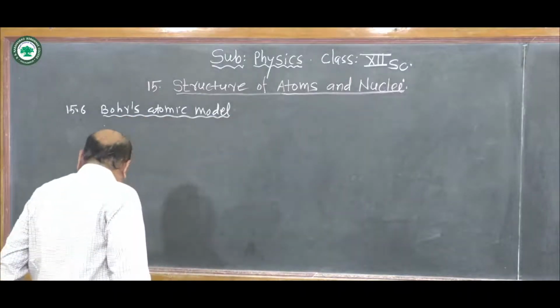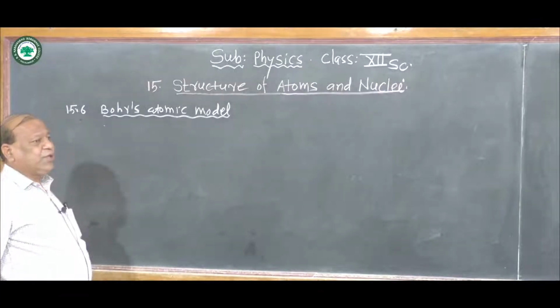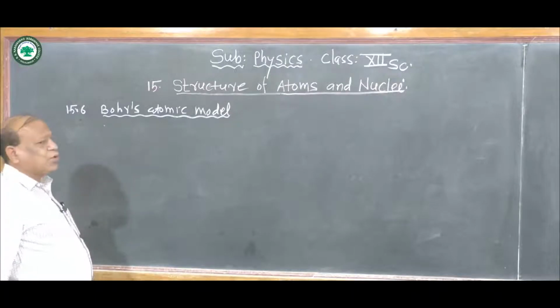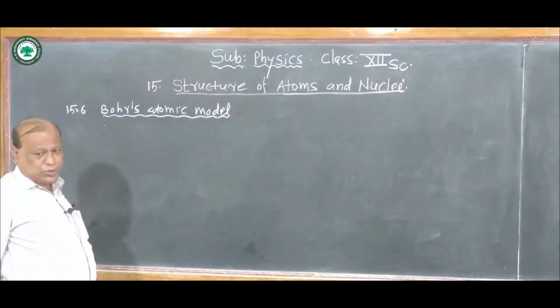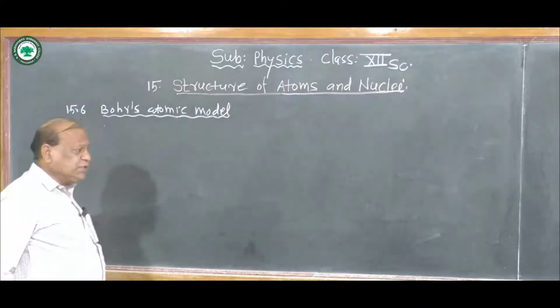For a detailed explanation of the atomic model, he made some assumptions known as Bohr's postulates. There are three postulates.